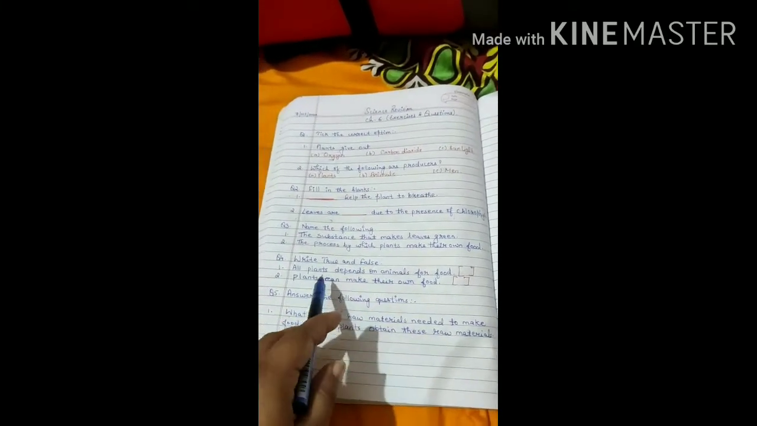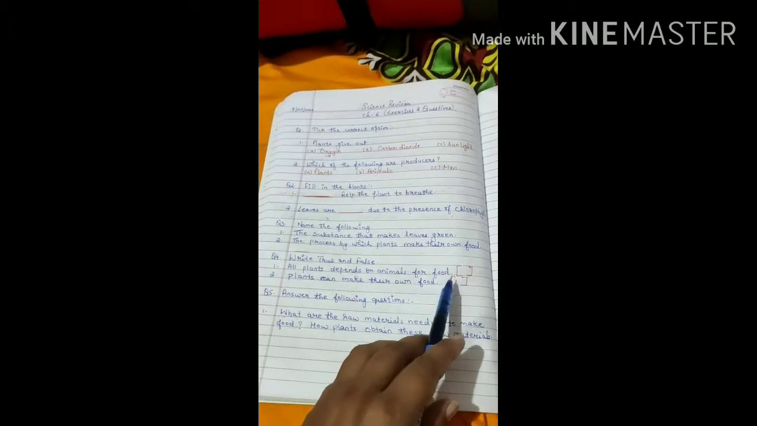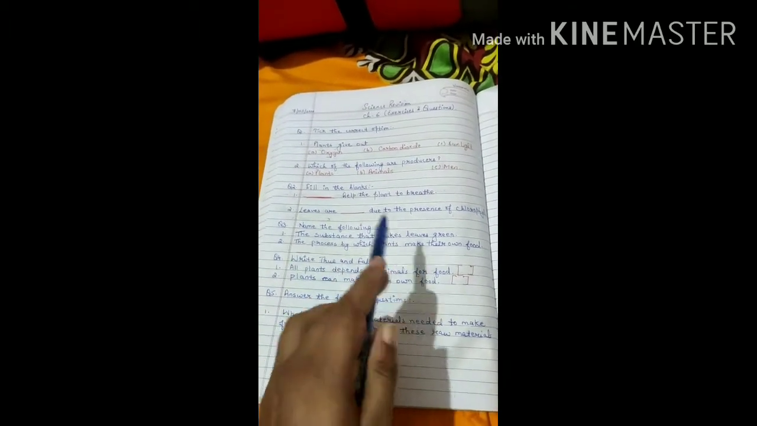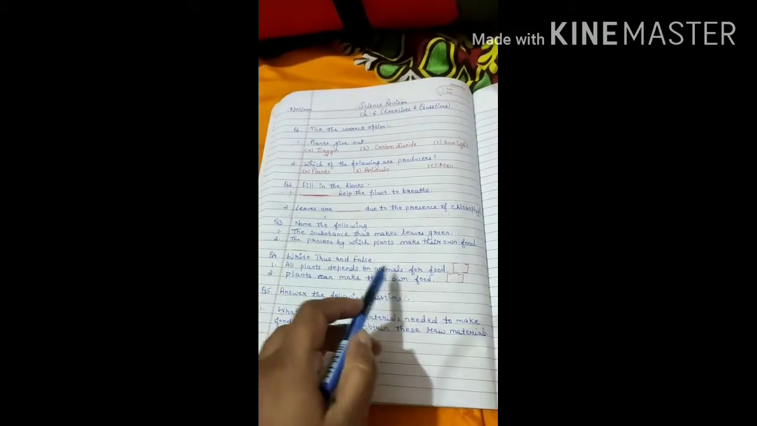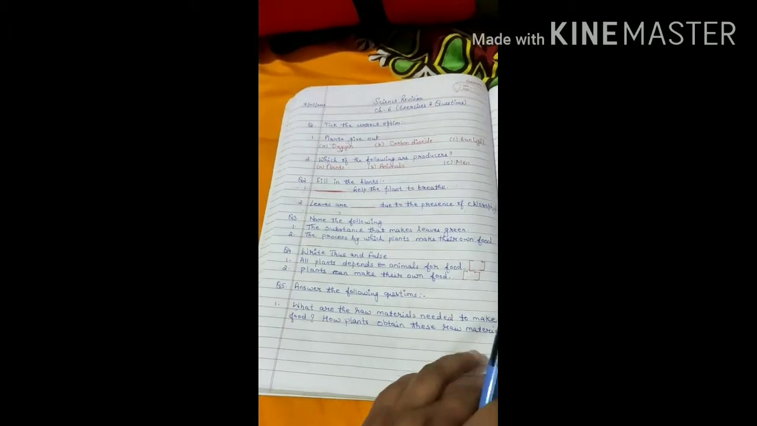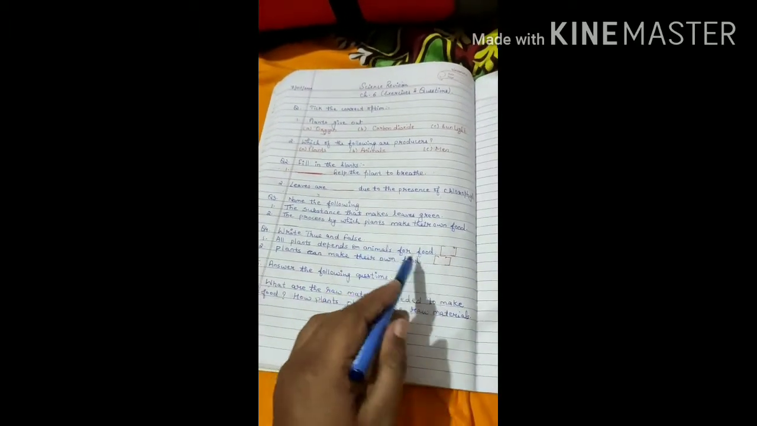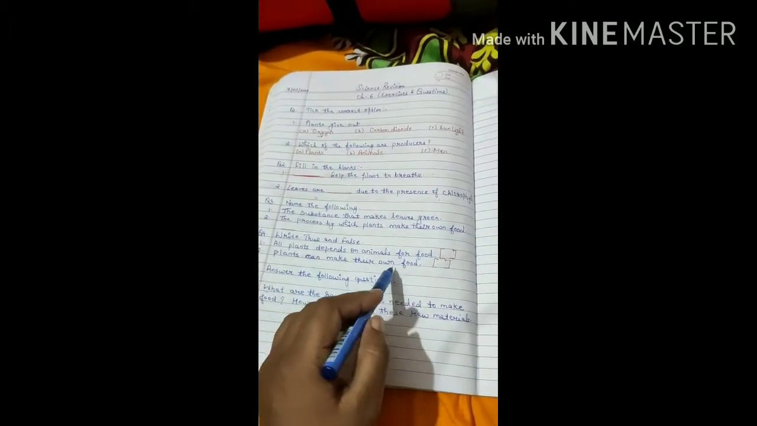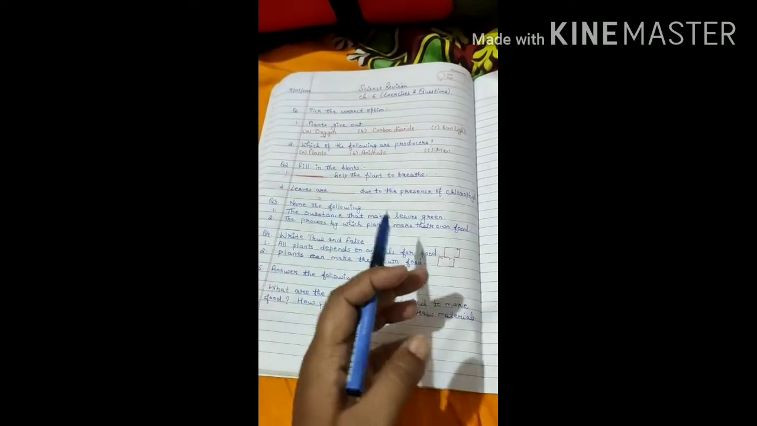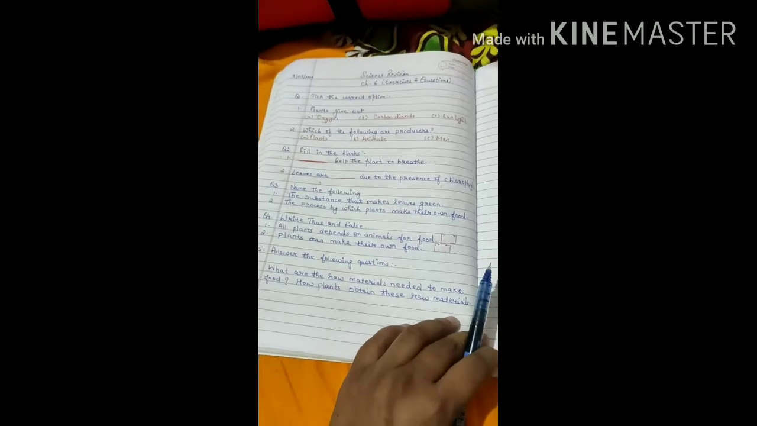Write true or false. All plants depend on animals for food, or animals depend on plants for food. So you have to think it over and write down true or false. Okay, you can think of it. Plants can make their own food. So is this true or false? You all know if you have learned it, right?